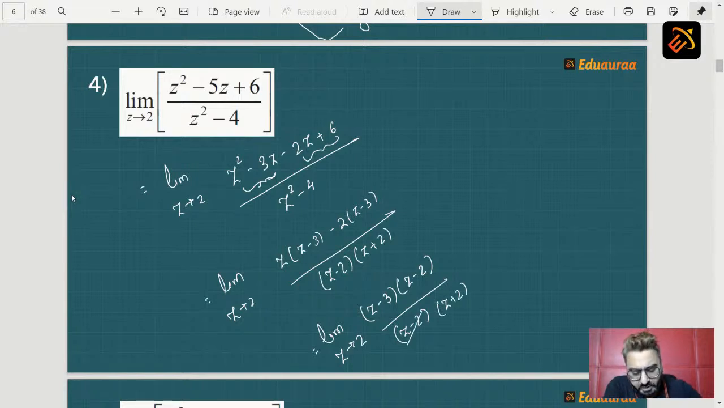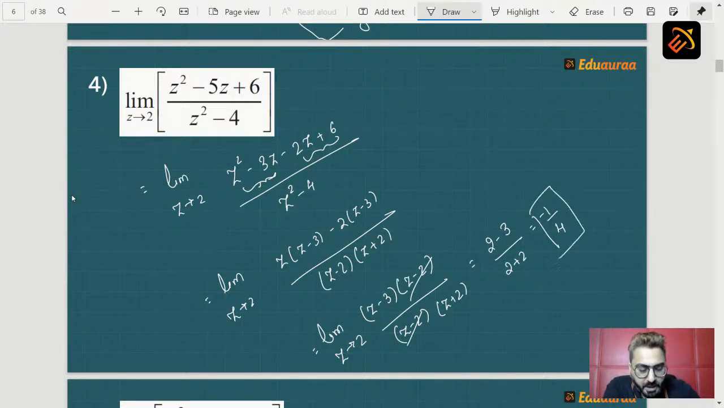Now students, your z minus 2 gets cancelled. That means the reason which was making your sum 0 by 0 is removed. Once you remove it, when you apply limits, you will get the answer. So now after removing this factor, when we apply limits, what do we get? So we get 2 minus 3 upon 2 plus 2, which is nothing but minus 1 by 4. And this is how we solve our sum.